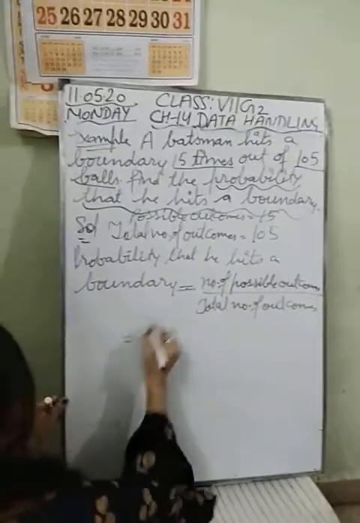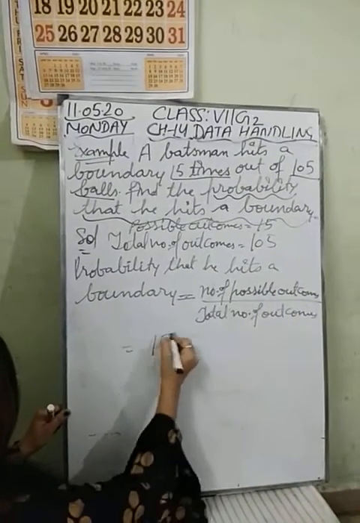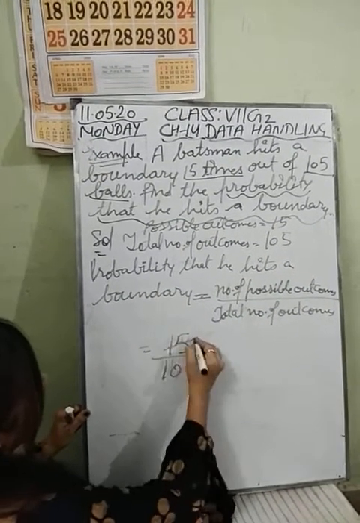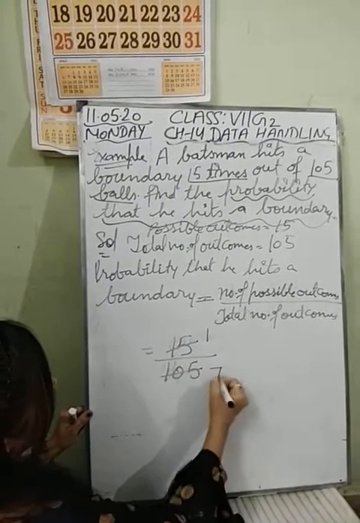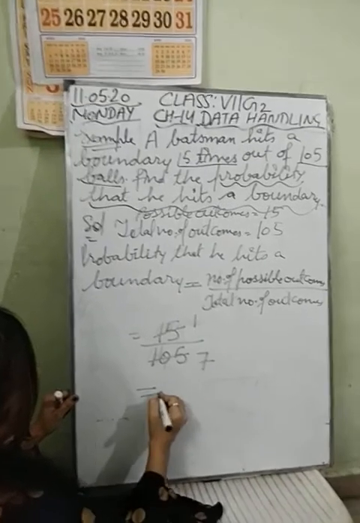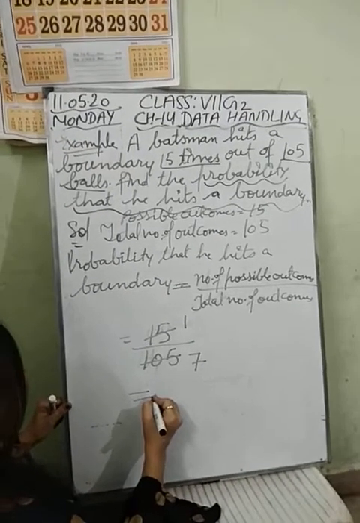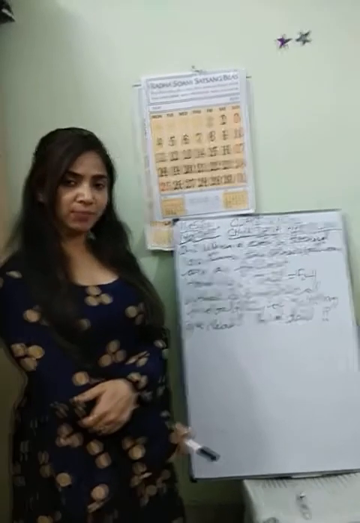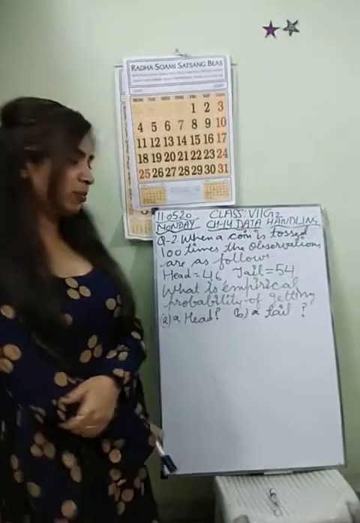So guys, you can see possible outcomes are 15 and total outcomes are 105. 15 ones are 15, 15 sevens are 105. So the probability that he hits a boundary is 1 by 7. That's your answer.